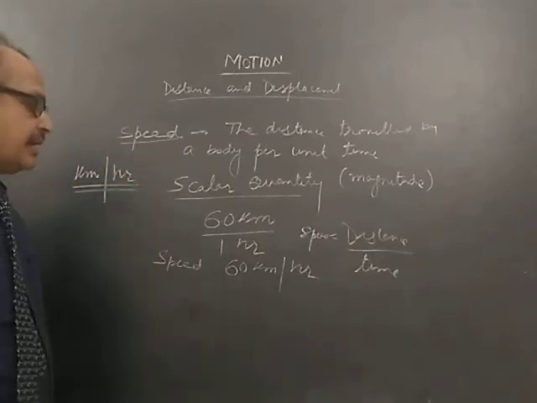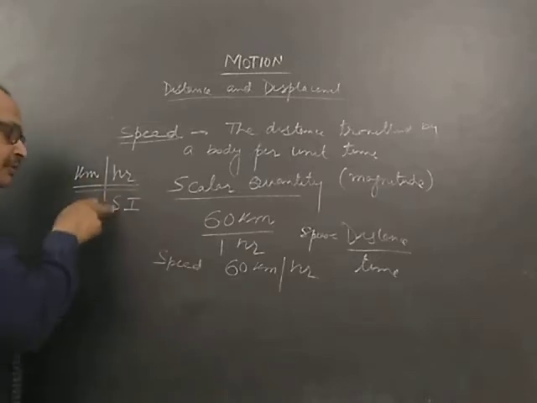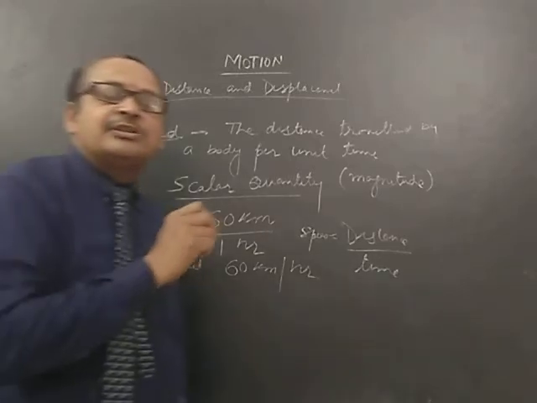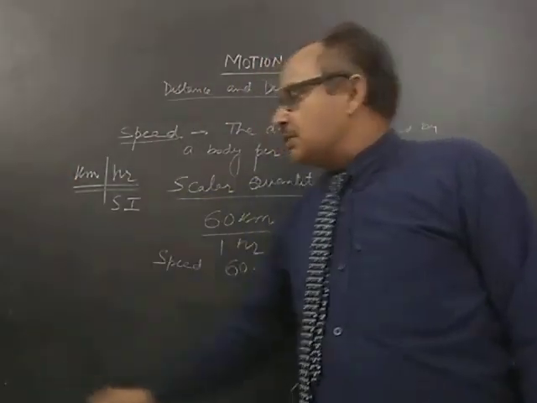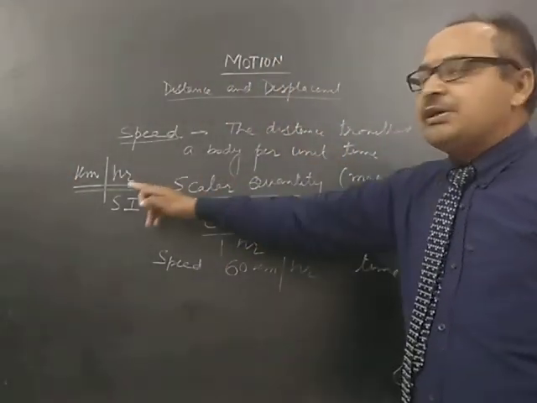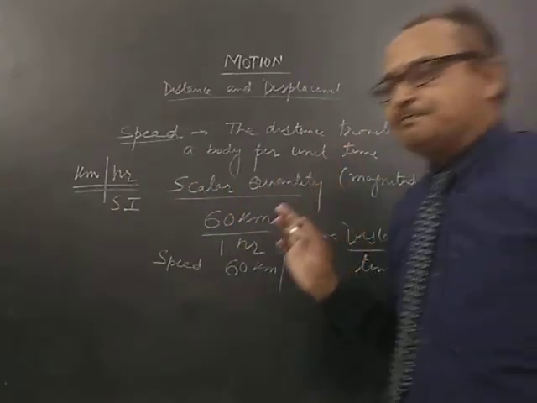This is the SI unit of speed, system of international units. ठीक है. All over the world, speed is usually expressed as kilometers per hour.